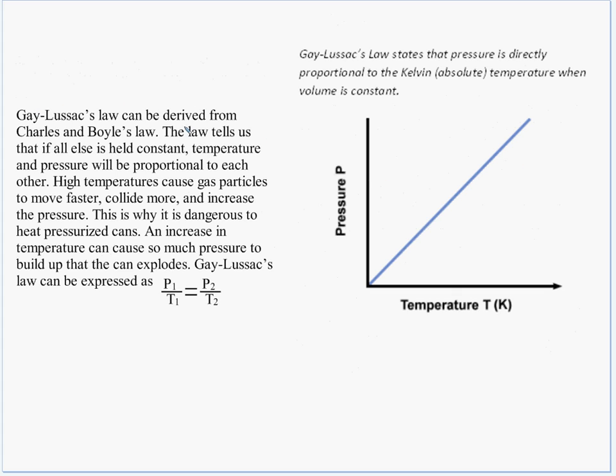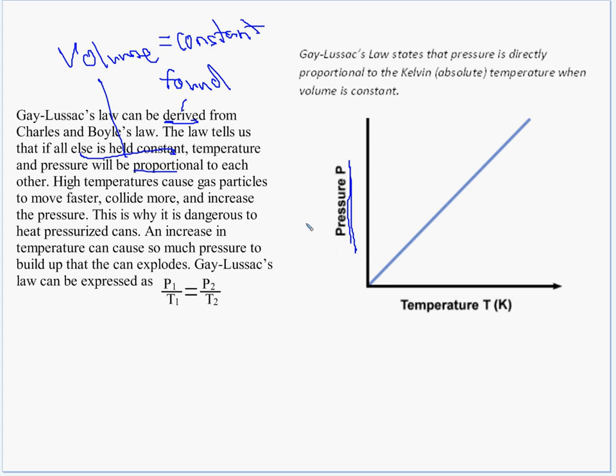So now this says Gay-Lussac's law can be derived, I know that means found or created, from Charles and Boyle's law. The law tells us that if all else is held constant, temperature and pressure will be proportional. Okay, well temperature and well, what else is there? Volume. So volume equals constant for Gay-Lussac's law. It's interesting. Each of the 3 has held one of the other variables constant. Okay, so proportional. So again, that means one goes up, the other goes up, I guess, because that was the same. Which, the graph has the same shape as Charles' law. It's just here, this is pressure instead of volume now.